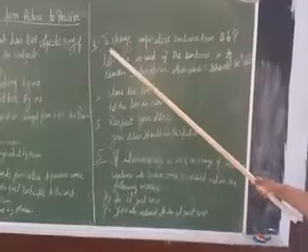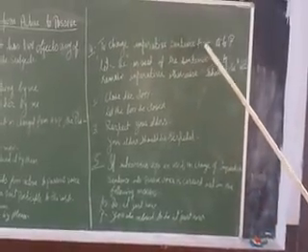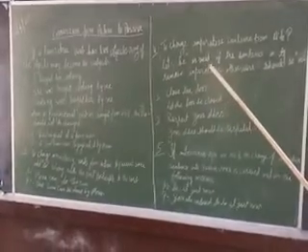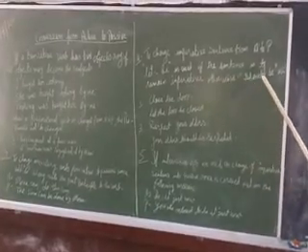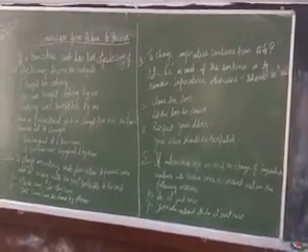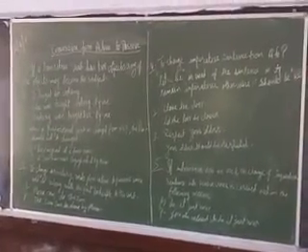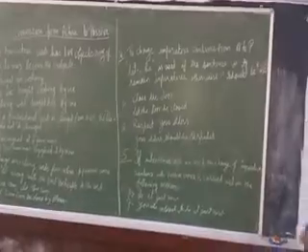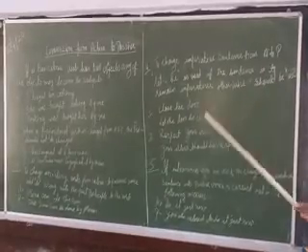Number 4: to change an imperative sentence from active to passive, let be is used if the sentence is to remain imperative, otherwise should be is used. When the sentence is imperative and, after changing into passive voice, remains an imperative sentence, we have to use let be.